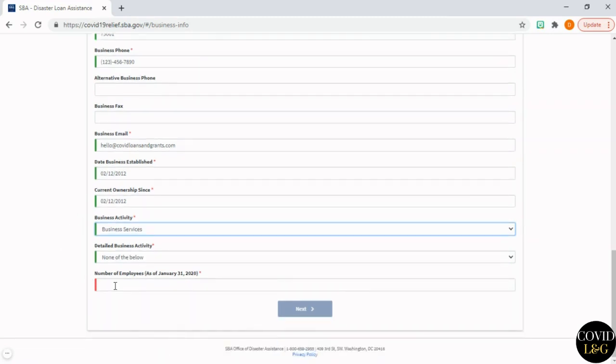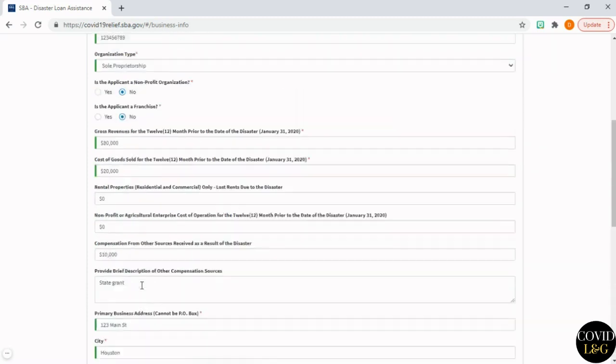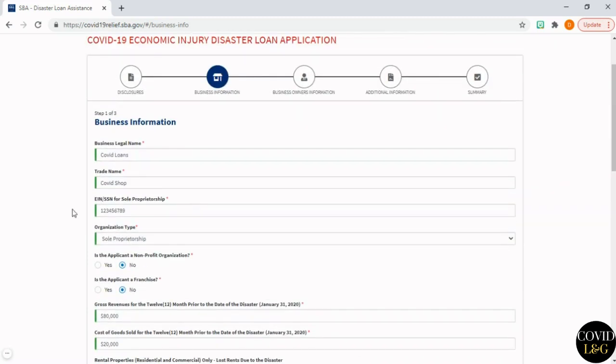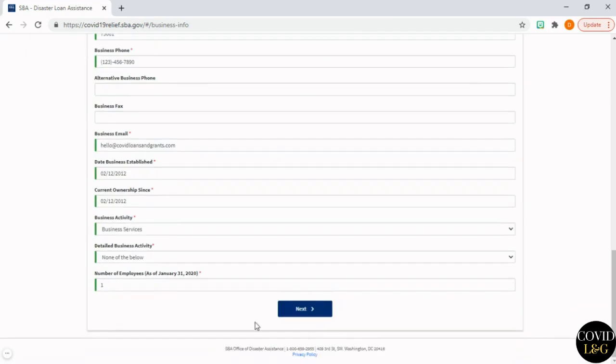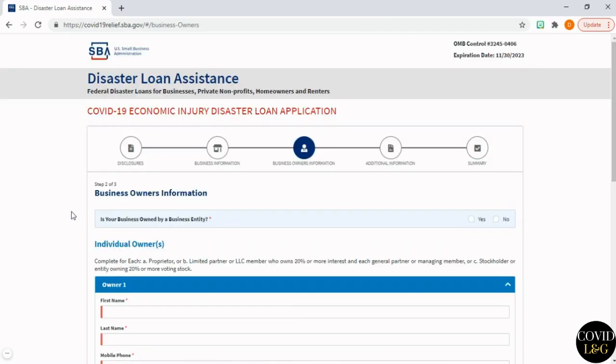And number of employees. Now, being that my EIN is my social security number, that automatically means that I have only myself as an employee, so I'm going to put a 1. But if you have employees, you should put your EIN number here. Next page.